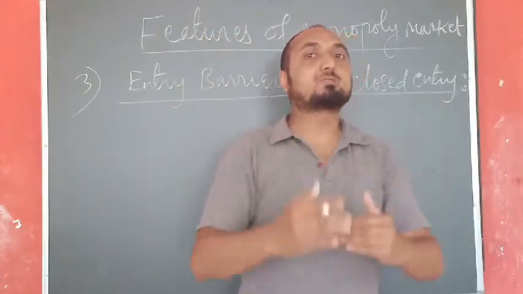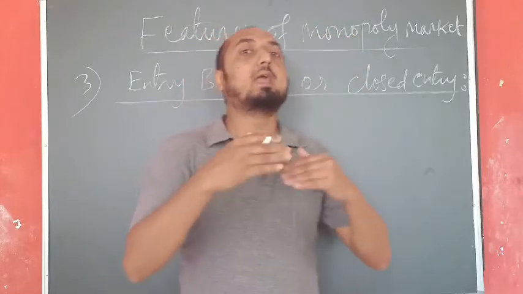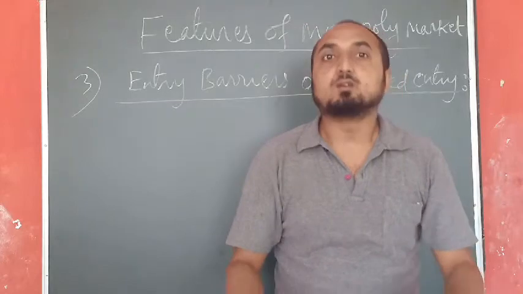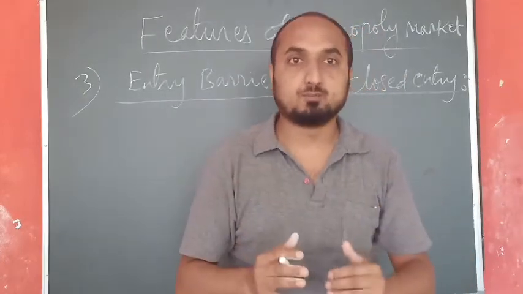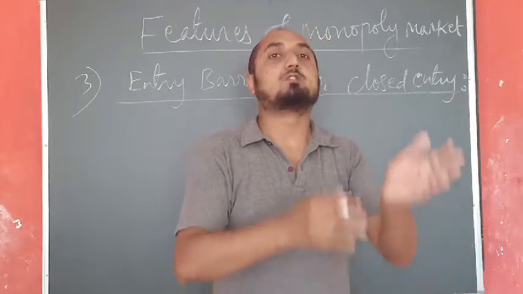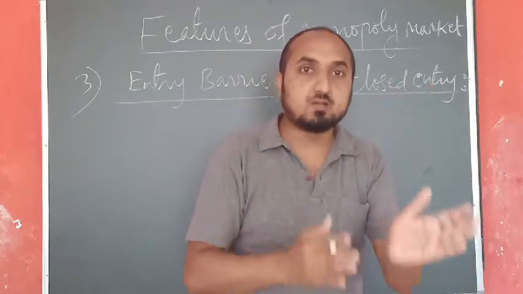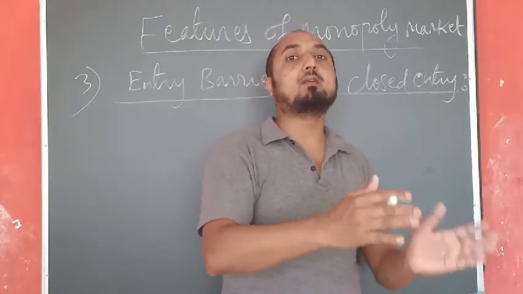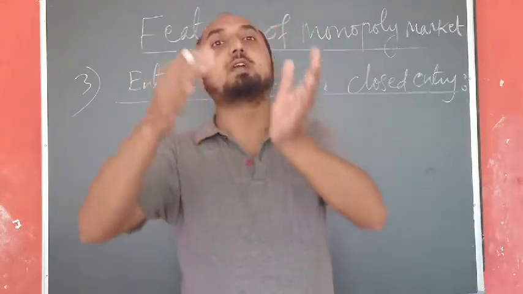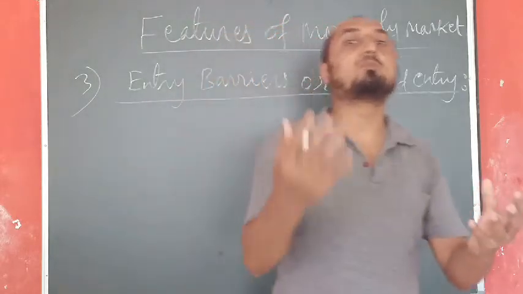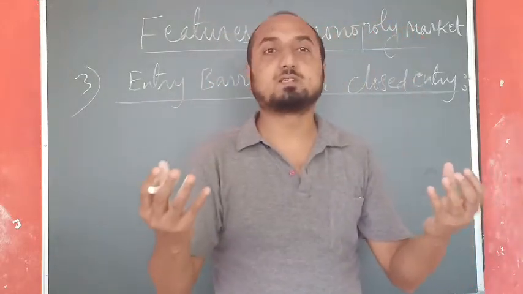But if the West Bengal government wants to enter the market and supply electricity in Sikkim state, then that is not possible, because some restrictions are there, government restrictions, some man-made restrictions, maybe legal restrictions are there, and because of that the West Bengal government cannot enter the state of Sikkim and supply electricity, and they cannot compete with the Sikkim electricity board.